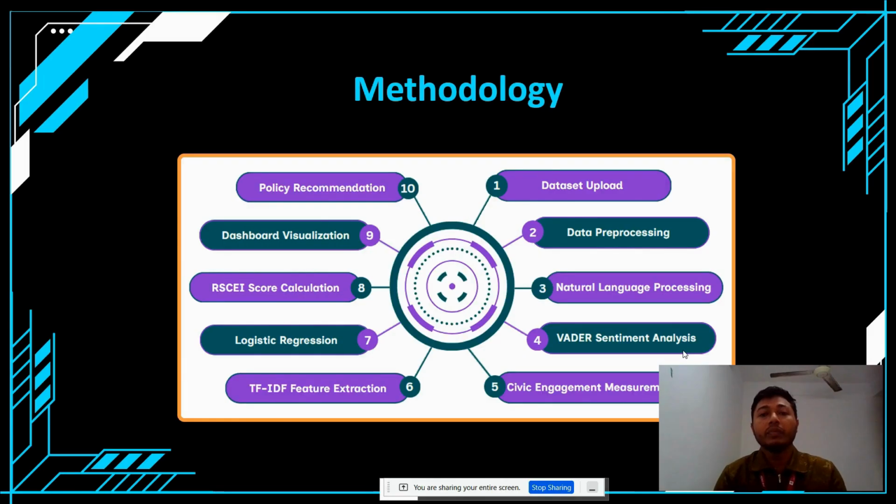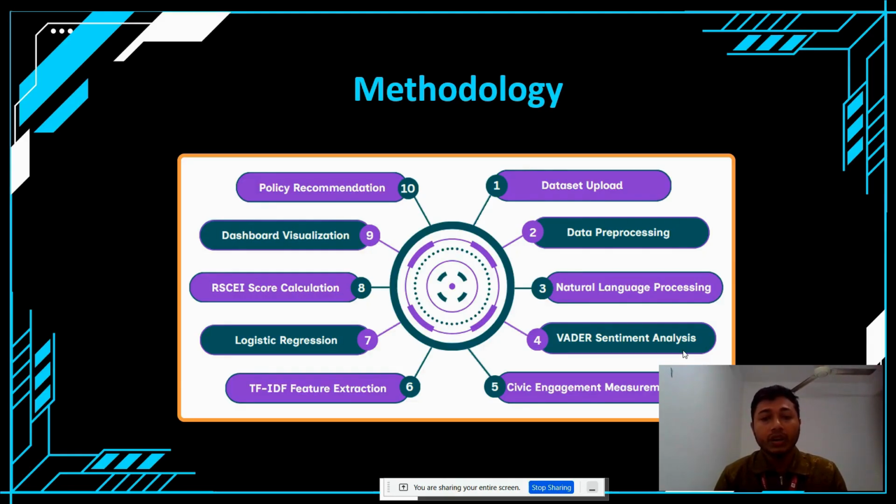This is the main methodology in this project. First, I upload the dataset into the system, and then data pre-processing. In this section I remove stop words, URLs, noisy and duplicate data, and then apply natural language processing, then VADER sentiment analysis, then civic engagement measurement, and then TF-IDF feature extraction.